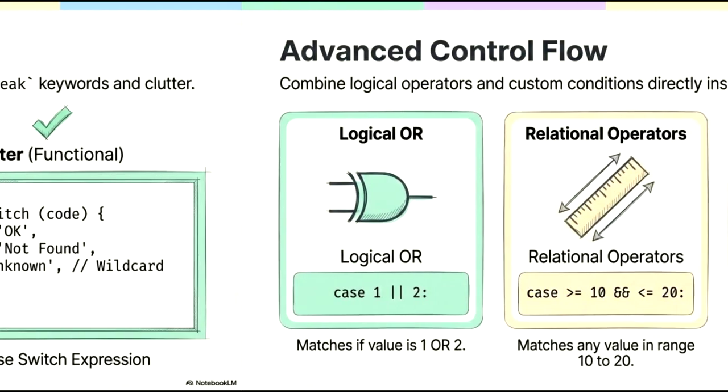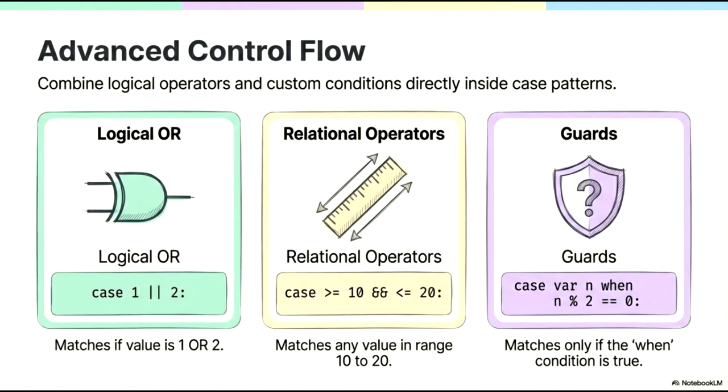Advanced control flow allows us to combine logical operators and custom conditions directly inside case patterns, making our code more expressive and concise. There are 3 primary techniques to achieve this. First, we have the logical OR operator, which allows a single case to match multiple specific values. For example, case 1 || 2 will trigger if the input matches either integer. Next, we can utilize relational operators to match values within a specific range. In the example provided, case >= 10 && <= 20 efficiently handles any value between 10 and 20.